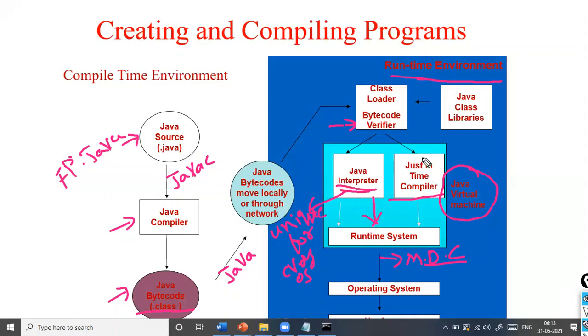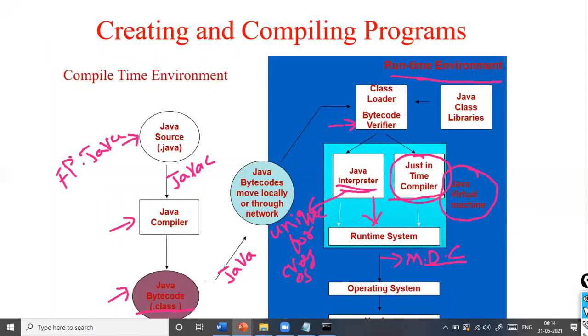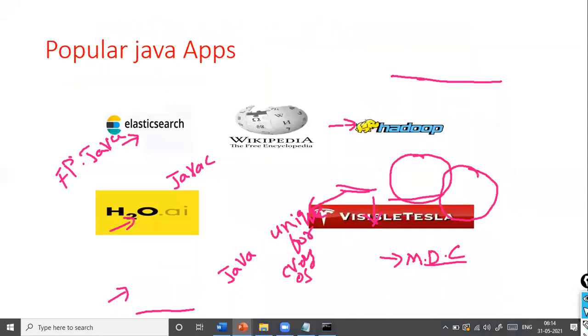This is important, and it is used to convert your Java bytecode to machine-dependent code. Next, the Java interpreter: every operating system has a unique interpreter. Then it communicates with the operating system and produces the output. Hope everyone is clear with this.